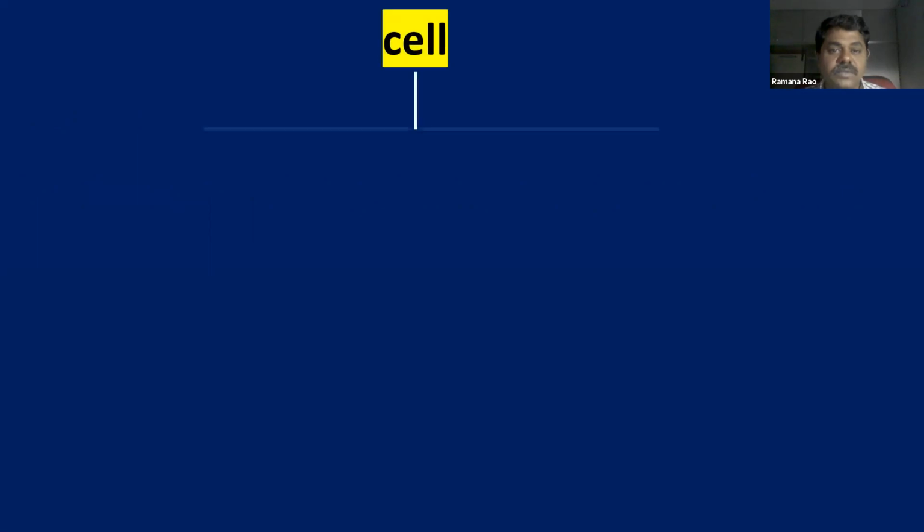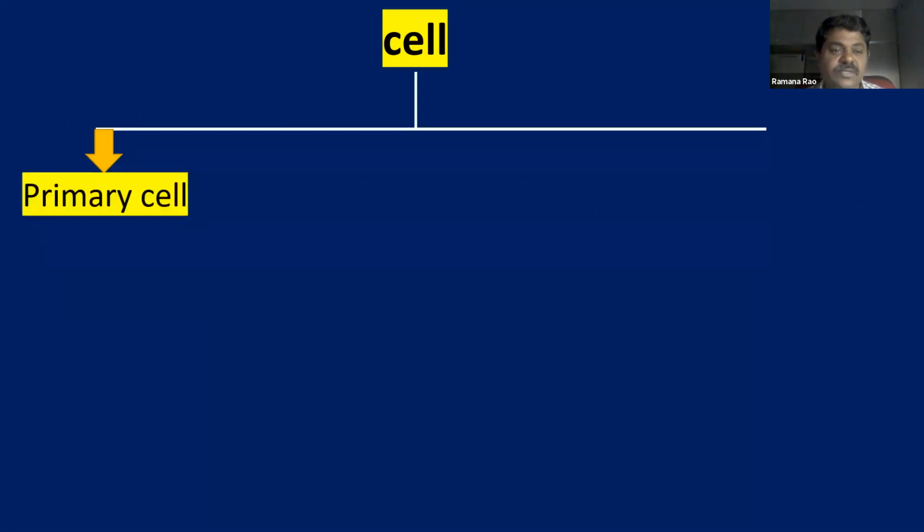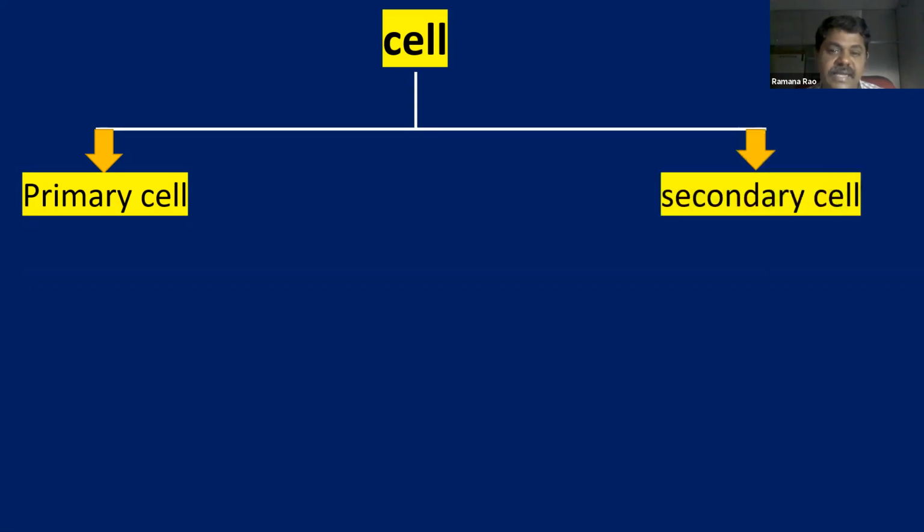Now, we have different kinds of cells in our daily use. One kind of cell is known as a primary cell. The second one is a secondary cell. So basically, cells in electricity are divided into two types: one is the primary cell and the second one is the secondary cell.